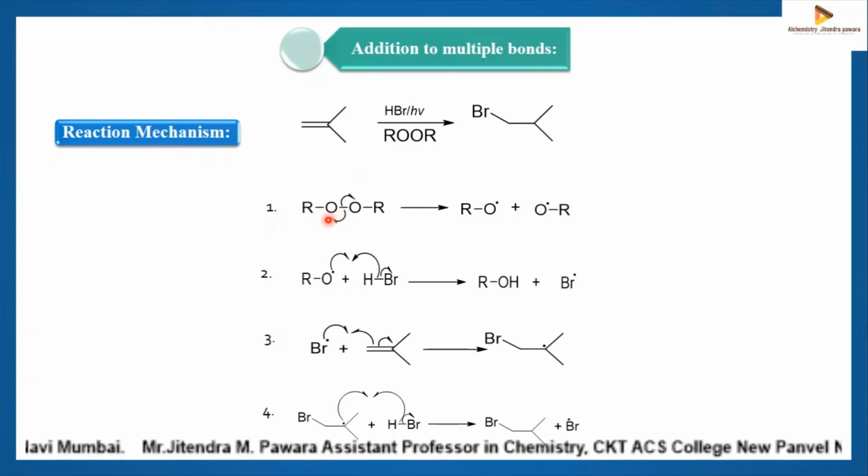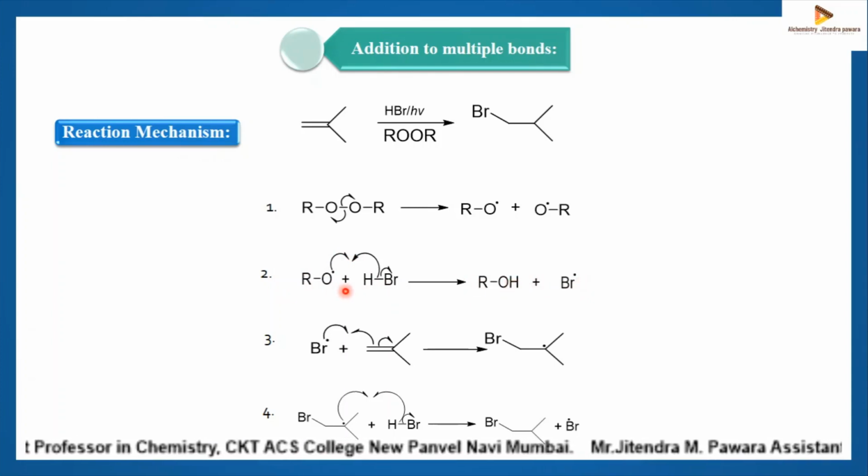So this is the first step. In the first step, the sigma bond of this dialkyl peroxide breaks homolytically. The homolysis takes place in presence of light. You'll get these two alkoxy radicals. In the second step, the alkoxy radical abstracts hydrogen from HBr, generating bromine radical and alcohol.